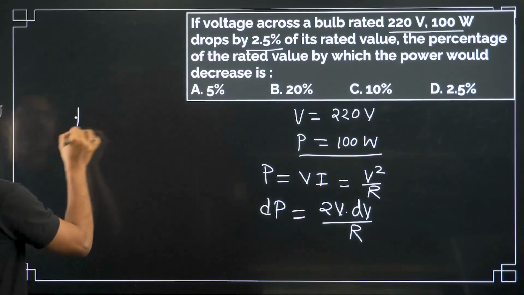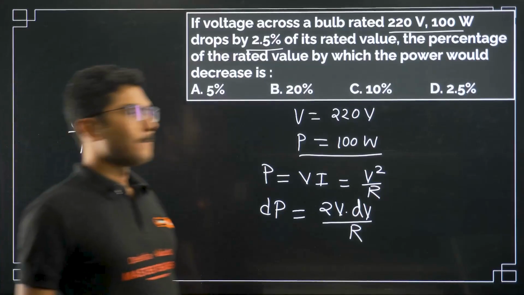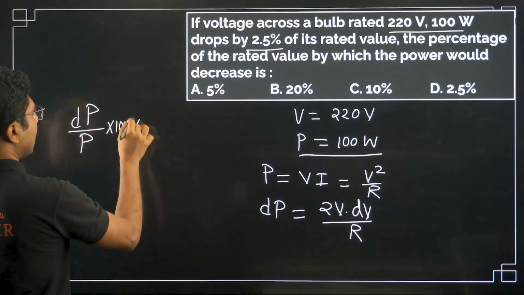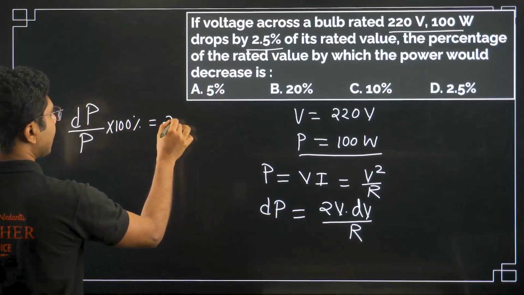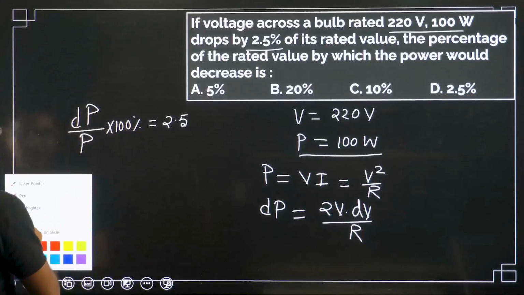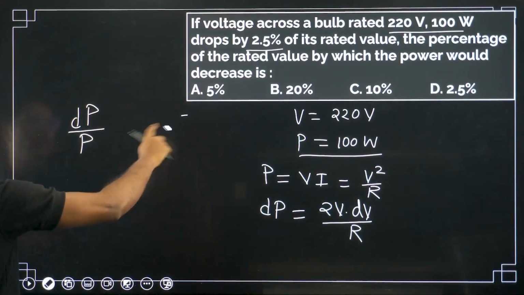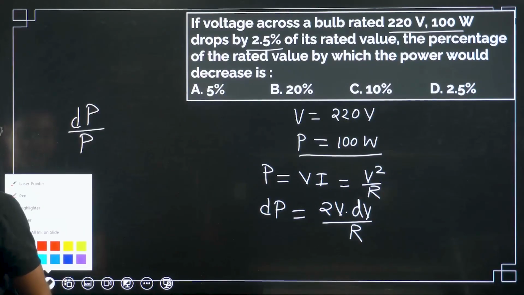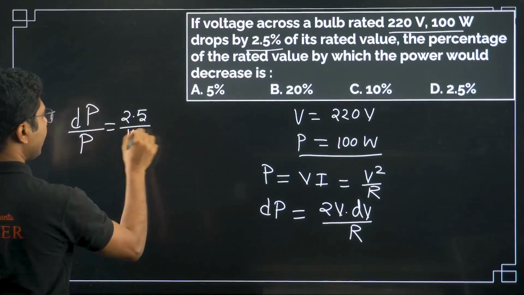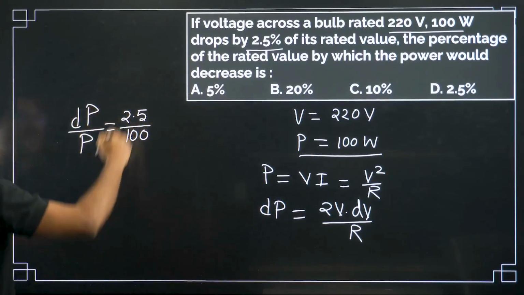Now what we will do, we will do dP by P. dP by P into 100% is basically the change, that is 2.5%. Or dP by P is nothing but 2.5 by 100. This is how we convert percentage into fraction.